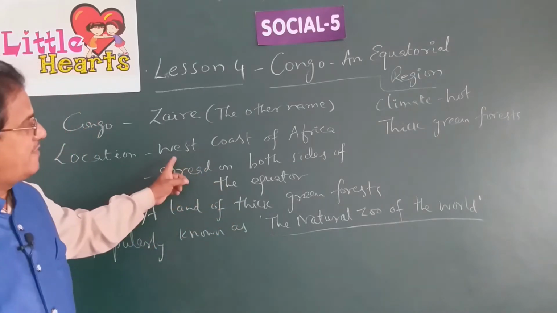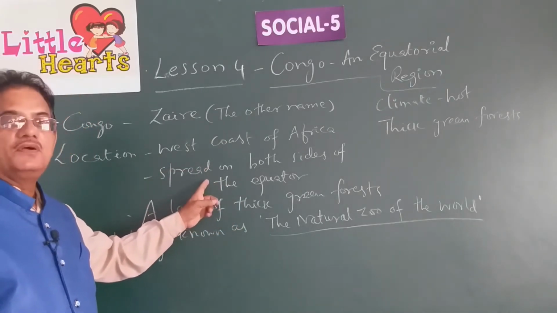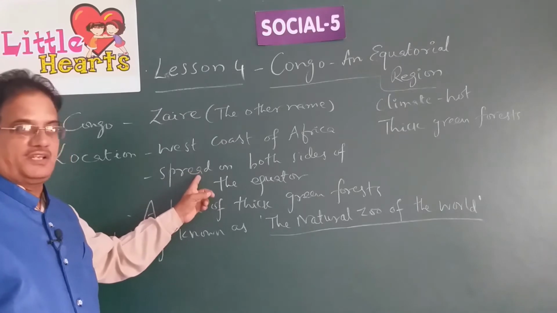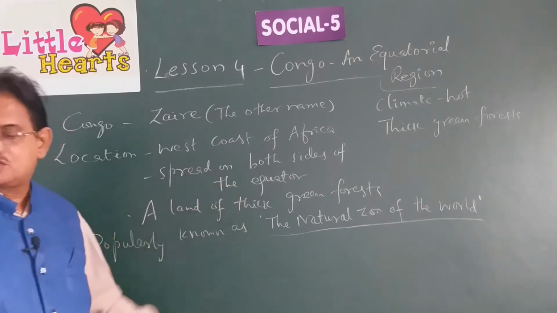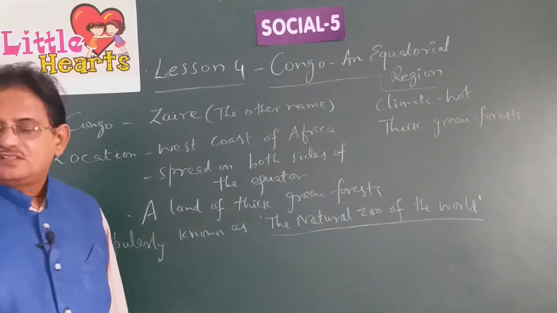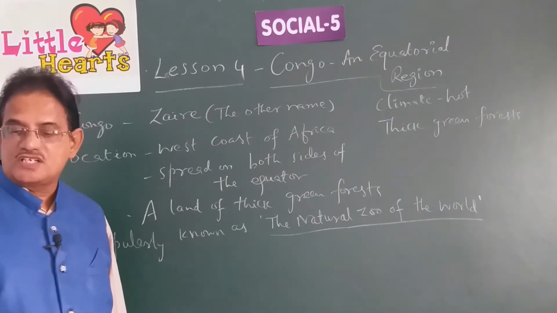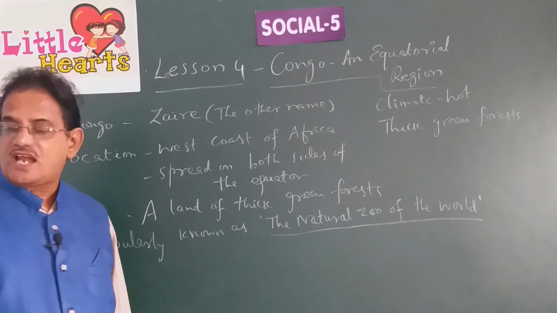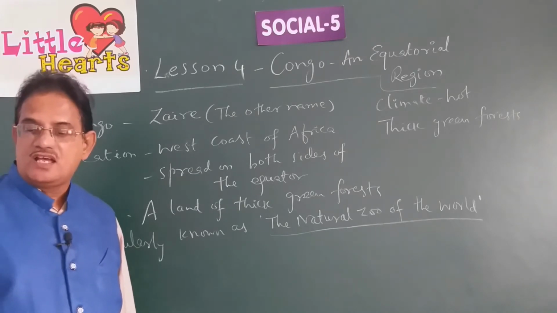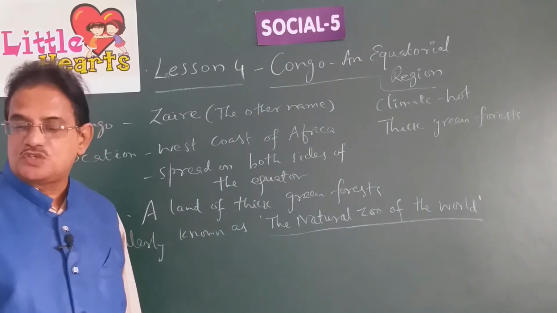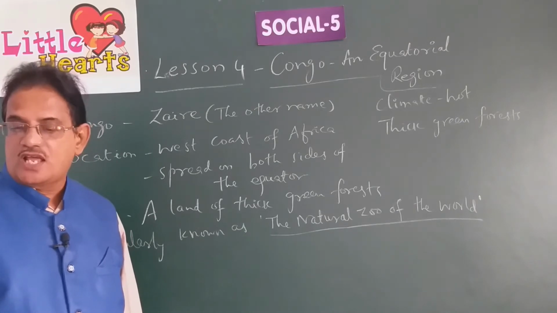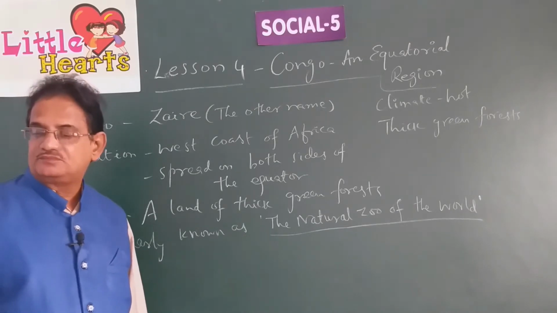This river affects the climate of the Congo region a lot. The river Congo and its tributaries, over hundreds of years, have washed away the land and created a low-lying area in the higher plateau region through which it flows. This area is known as the Congo Basin.